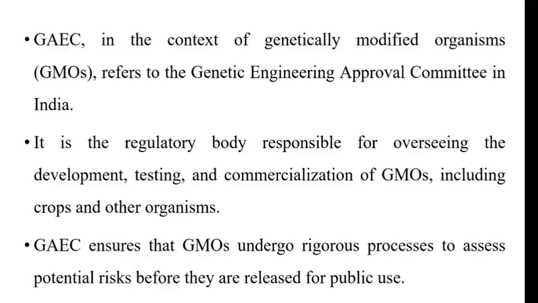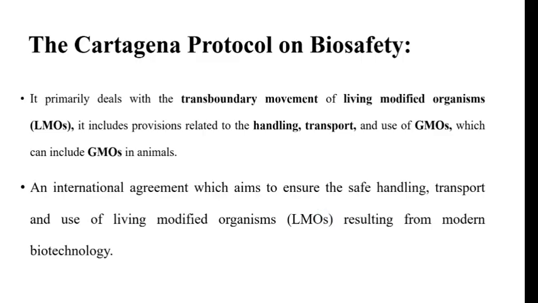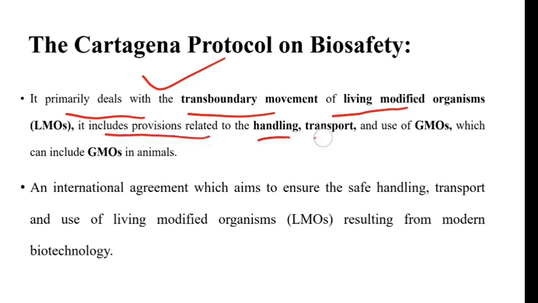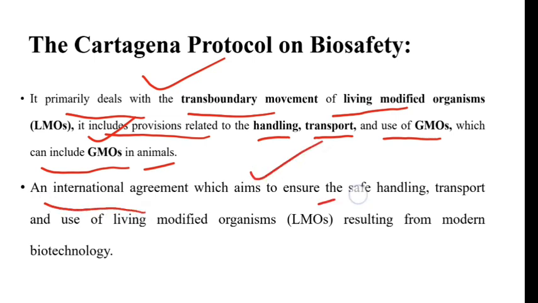Next, I have already discussed GEAC. Next, remember one thing about the Cartagena Protocol on Biosafety. It primarily deals with the transboundary movement of living modified organisms. It includes provisions related to handling, transportation and use of genetically modified organisms, which can include GMOs in animals. It is an international agreement which aims to ensure the safe handling, transportation and use of living modified organisms resulting from modern biotechnology. So remember the Cartagena Protocol and GEAC.